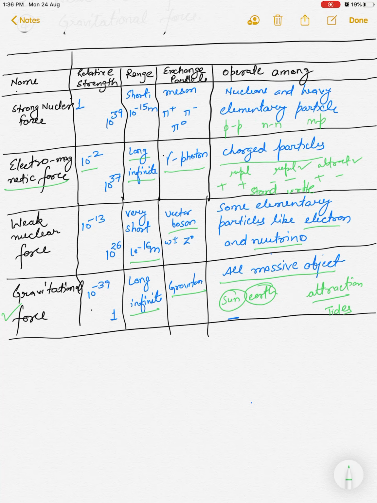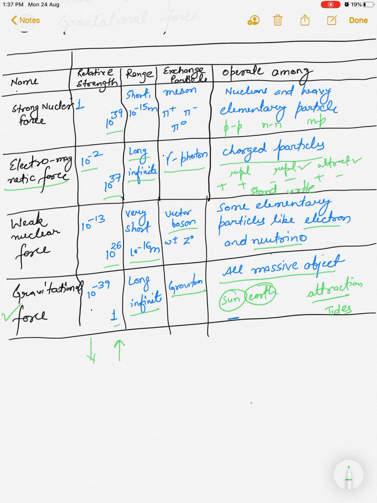See here, I have already made one more relative strength column. Suppose the gravitational force strength is 1, then the weak nuclear force strength will be 10 to the power 26, the electromagnetic force strength will be 10 to the power 37, and the strong nuclear force will have a strength of 10 to the power 39. So this is the relative strength in increasing as well as decreasing order. If you go from up to down, the relative strength will decrease, and if you go from bottom to up, the relative strength will increase.